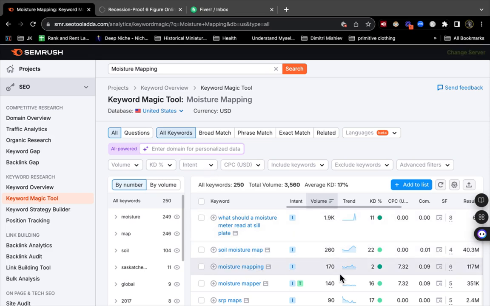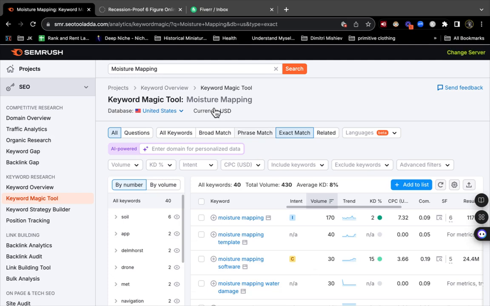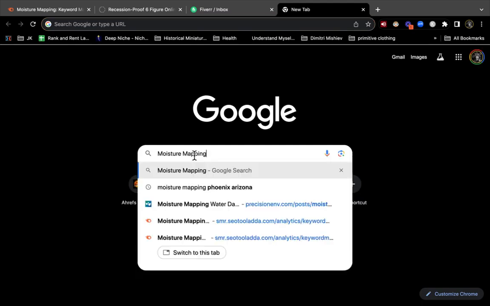Moisture mapping, 170, very low. Let's go to exact match. Well, that's just going to pull up moisture mapping 170. So it's a very low volume keyword, but that's okay. I'm all right with that. It has volume. It's a real thing. So we see that there's really no other version of this keyword by going to all keywords instead of exact match. Now let's go check out the intent on Google and double check.